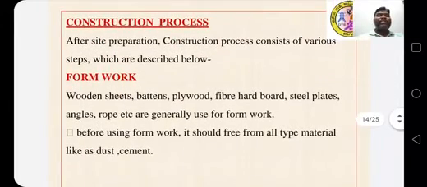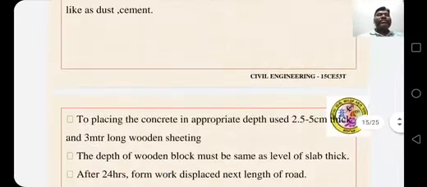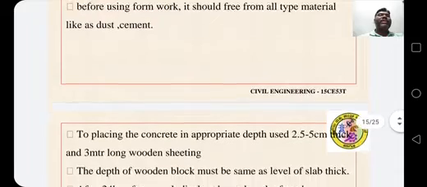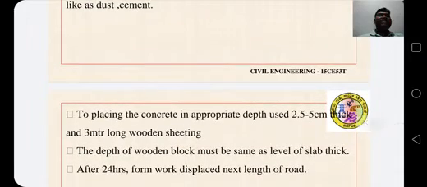Construction process. After site preparation, the construction process consists of various steps which are described below. Formwork: wooden sheets, battens, plywood, fiber, hardwood, steel plates, angles, rope, etc. are generally used for formwork. Before using formwork, it should be free from all types of material like edges, dust, cement.